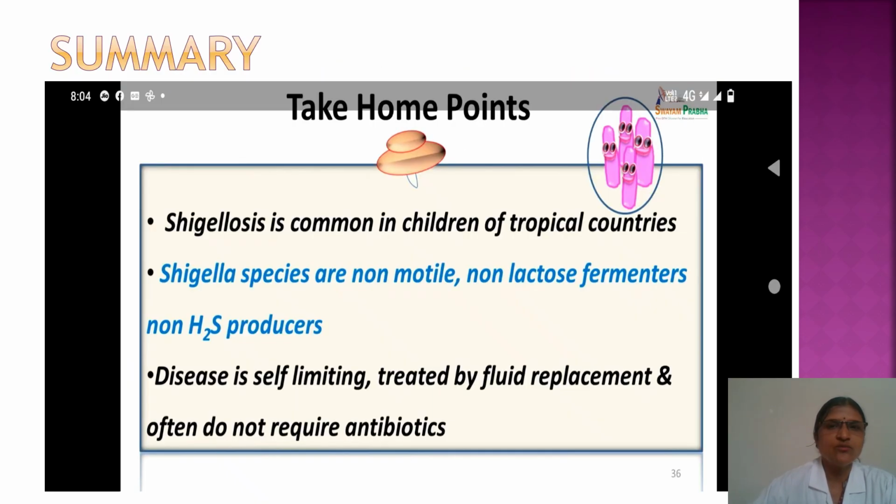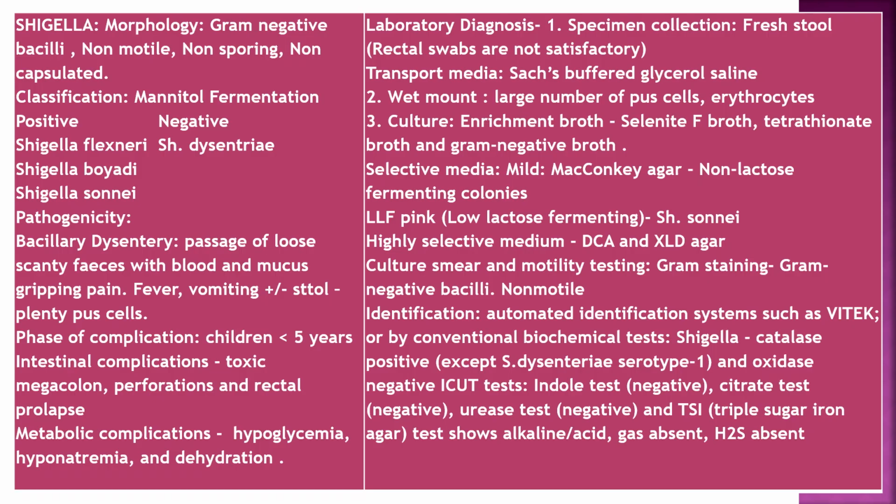So the take-home points can be: shigellosis is common in children of tropical countries like India. Shigella are non-motile, non-lactose fermenters, non-H2S producers. Disease is self-limiting, treated by fluid replacement, and often does not require antibiotics. Shigella morphology: gram-negative bacilli, non-motile, non-sporing, non-capsulated.